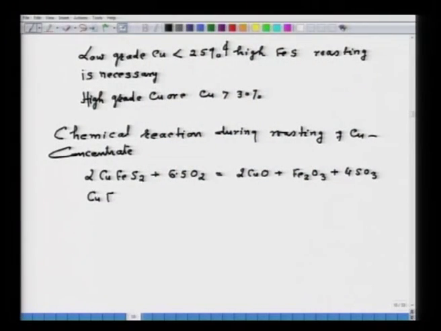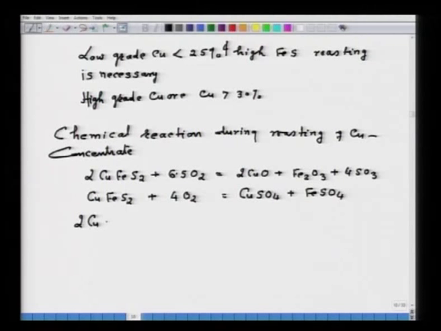Another reaction that is possible, say CuFeS2 plus 4 O2, that is equal to CuSO4 plus FeSO4, and the possibility of their formation you can predict by writing the delta G naught and K value, and you can find out what should be the PO2 so that this reaction is possible.